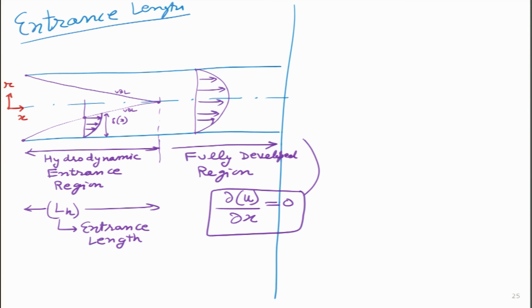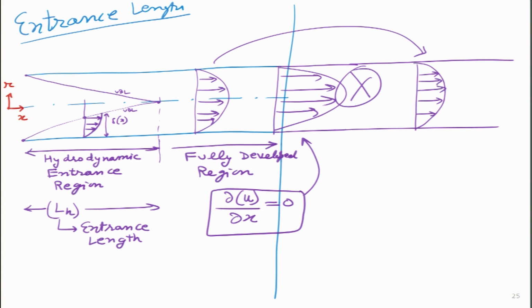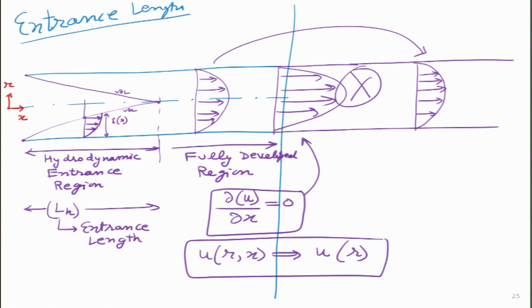What this equation over here tells me is that at this point over here, the velocity profile cannot become like this. It cannot happen. What will it have to be? It will have to be the same as this one over here, exactly the same. In other words, we can say now the flow is not changing with x, it has fully developed, and that is what we are seeing over here, that del u by del x is 0, which means all the components of velocity we can now write simply as a function of r, and this is true because of this.